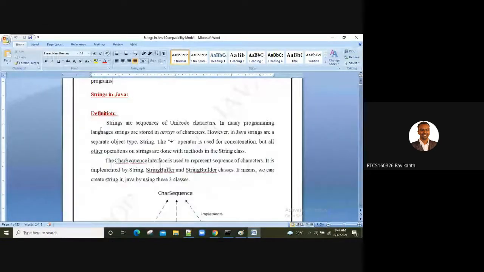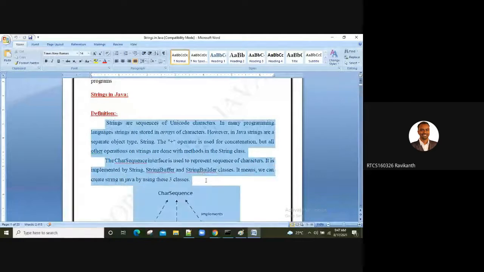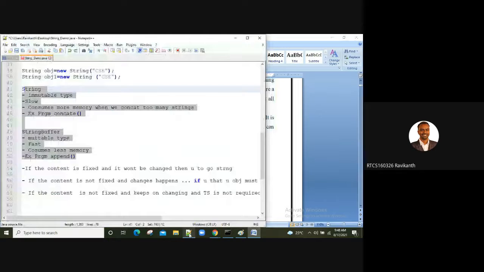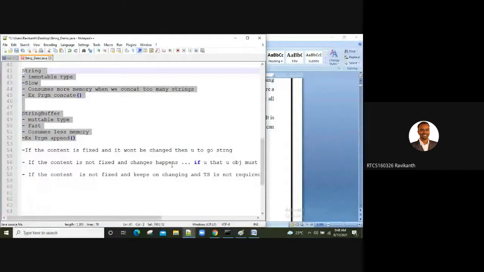So I gave you the definition of string, then character sequence, which is implemented in three ways: string, string buffer, and string builder. I also discussed the difference between string buffer and string builder. If you want thread safety in your application, then go with string buffer. If you don't require thread safety, then go with string builder.